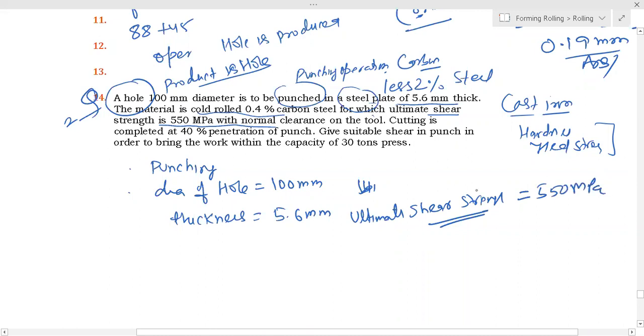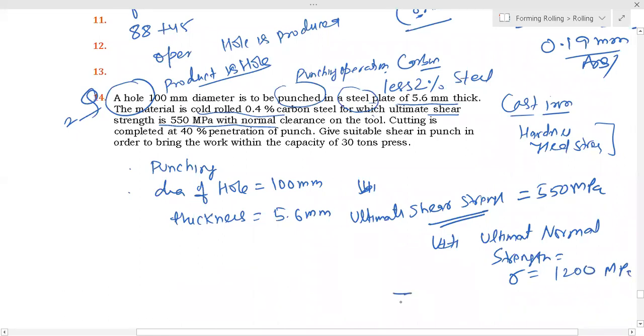But suppose the ultimate normal stress, sigma, is given, say 1200 megapascal. Then first you have to calculate tau, and tau is (sigma 1 minus sigma 2) by 2, from strength of materials. Here in the x direction this is 0, so sigma 1 by 2, which is half, generally 600 megapascal.